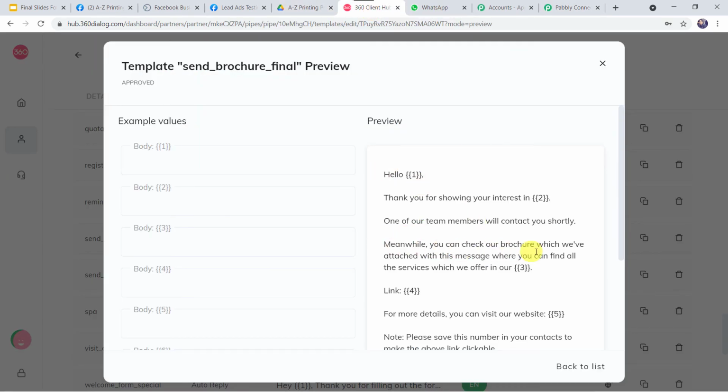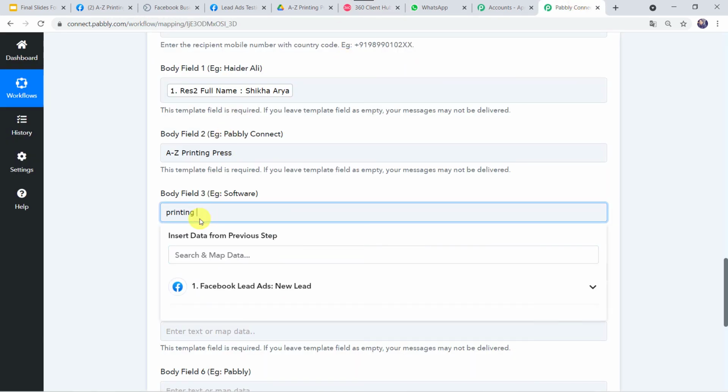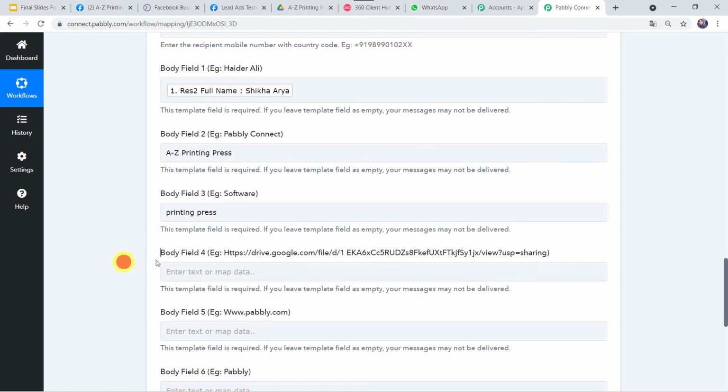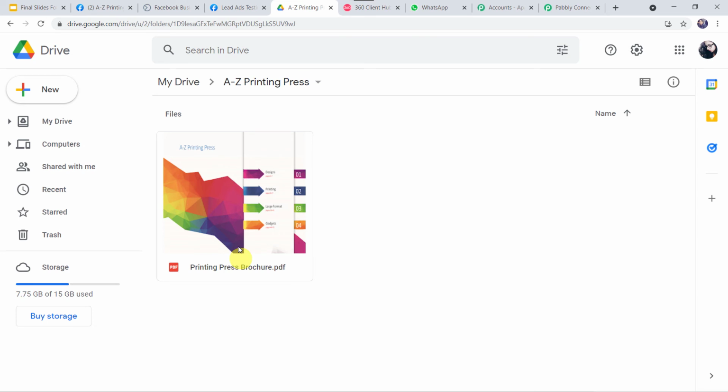meanwhile you can check a brochure which we have attached with this message. We can find all the services which we offer in our, here you can give printing press. So I'll just type printing press over here. Okay. Now body field 4, here we have to give the link in our template also. Link is required over here. So I have saved my brochure in the Google Drive over here.